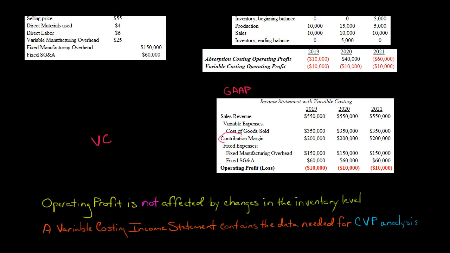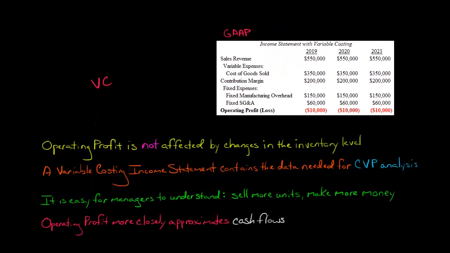But basically, by breaking it out into variable expenses and then fixed expenses, we can use that information to calculate how many units or how many sales dollars a company needs in order to break even. So we have all the tools we need for cost, volume, profit, and break-even analysis with a variable costing income statement. With an absorption costing income statement, that's not the case, because the fixed manufacturing overhead would just be buried in cost of goods sold, so there'd be a fixed and variable component of manufacturing overhead in the cost of goods sold, and then some in inventory and so forth. So that's one of the issues.